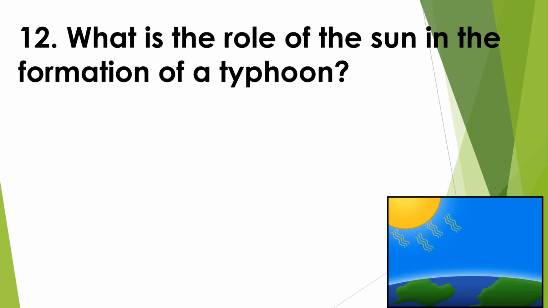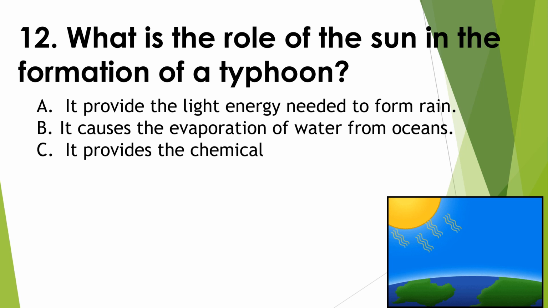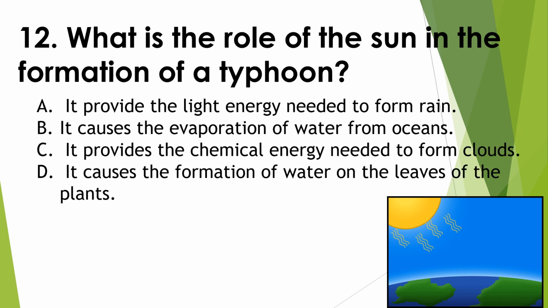Next, what is the role of the sun in the formation of a typhoon? A. It provides the light energy needed to form rain. B. It causes the evaporation of water from oceans. C. It provides the chemical energy needed to form clouds. D. It causes the formation of water on the leaves of the plants. It is letter B. Next,